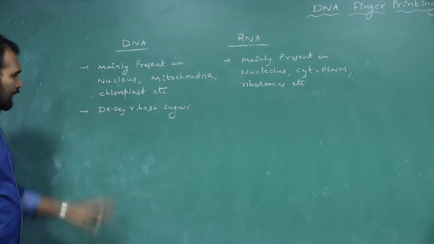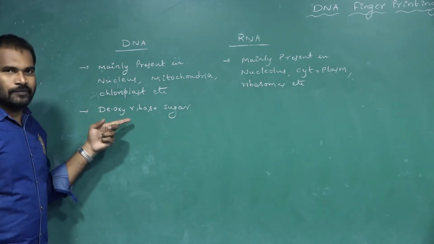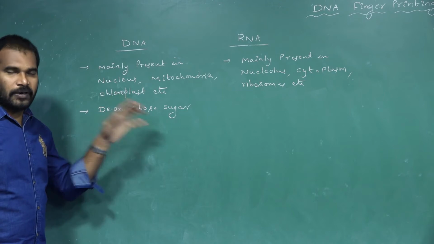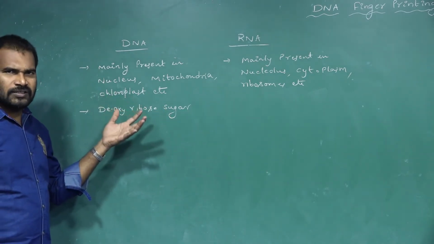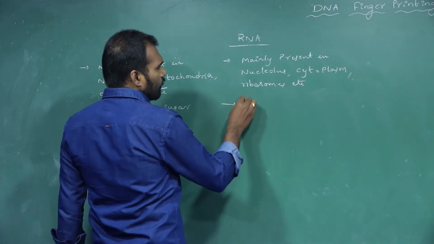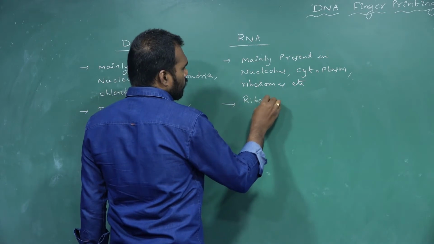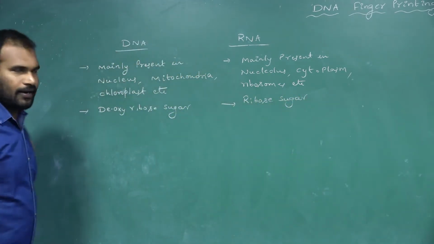Deoxyribose sugar means there is no oxygen at the second position of the ribose sugar. That is why we call it deoxyribose sugar. Whereas RNA has ribose sugar.